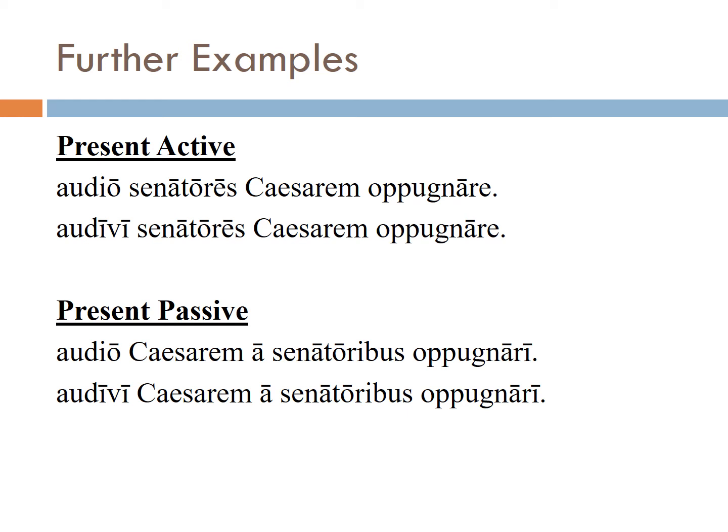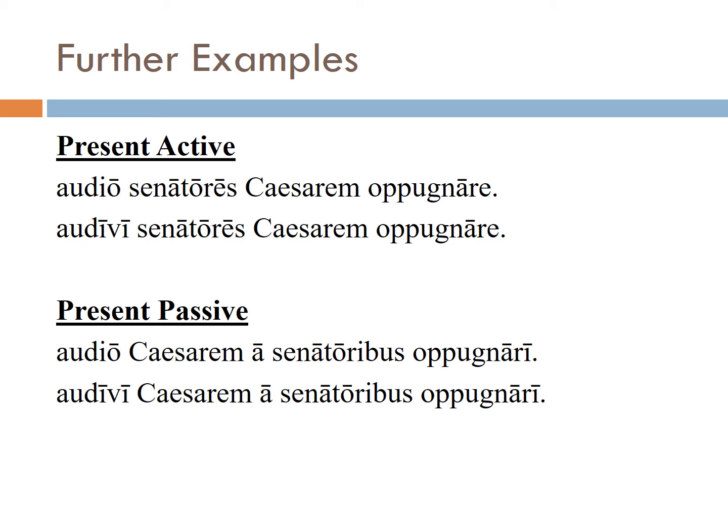So look at this one. Audio senatores Caesarem oppugnare. Oppugnare, present active infinitive. I hear that the senators are attacking Caesar. Now we change it to audivi senatores Caesarem oppugnare. I heard that the senators were attacking Caesar. See, all of these actions have already occurred, and present active infinitives always happen at the same time as the verb of the head. That's the time relationship. And so both of those things have already happened. I heard that the senators are or were attacking Caesar.